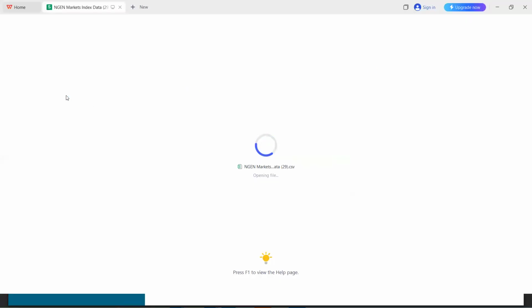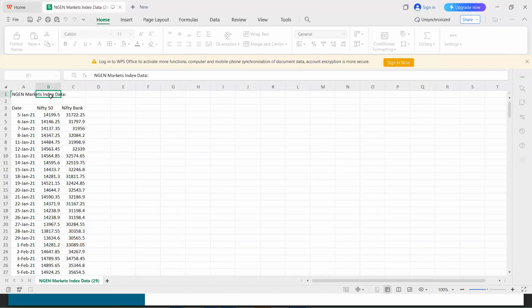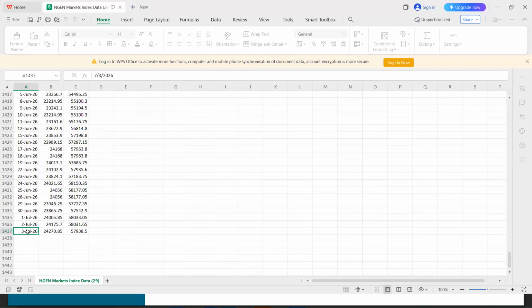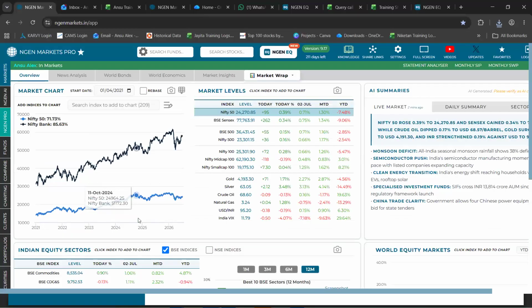Irrespective of the number of benchmarks that you have selected, all of them can come up in this single Excel sheet, and their NAVs or levels also come up from the start date till the end date, the latest date that you're looking for. I'll come back again to the platform.